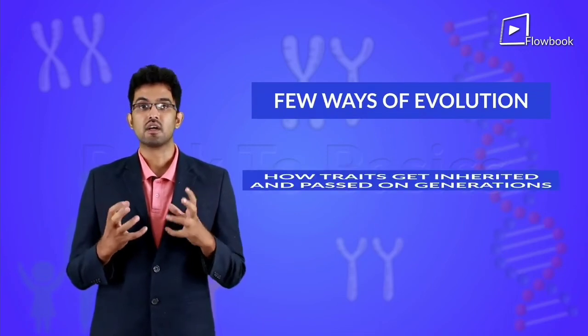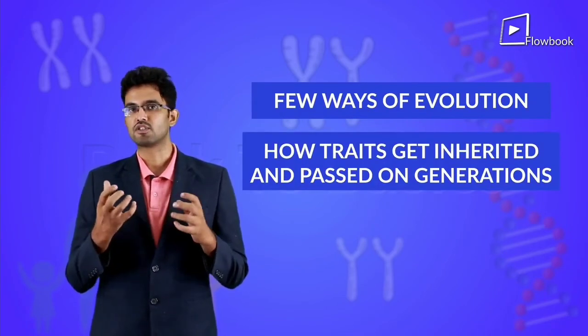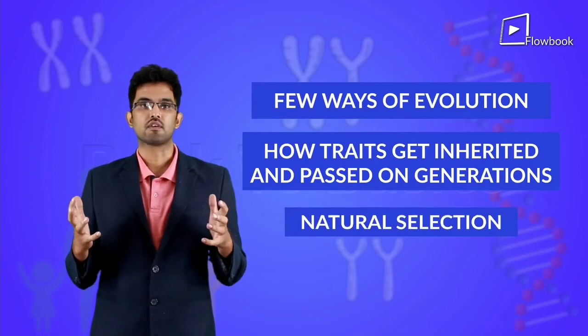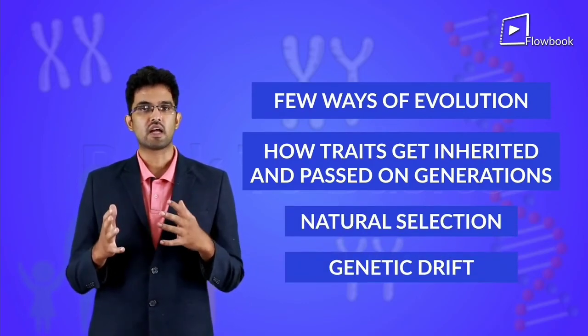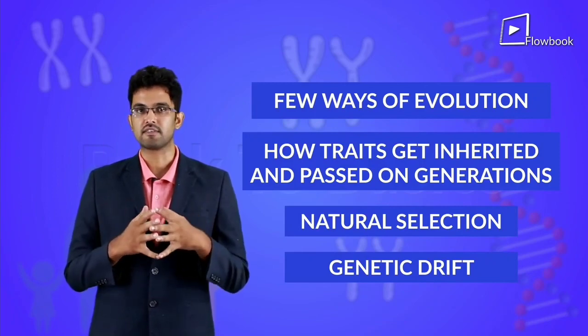So friends, in this video we learned about a few ways of evolution, how traits get inherited and passed on to generations. We understood the process of natural selection as well as genetic drift. Finally, we saw that evolution happens only if the DNA of the germ cells gets affected.